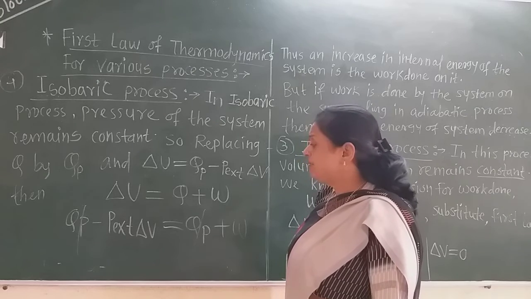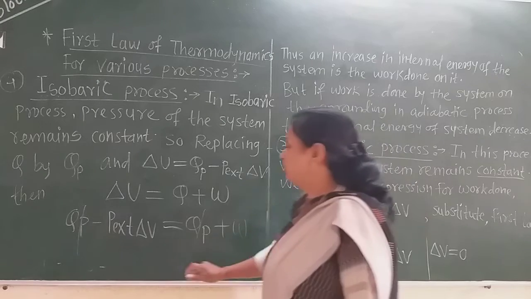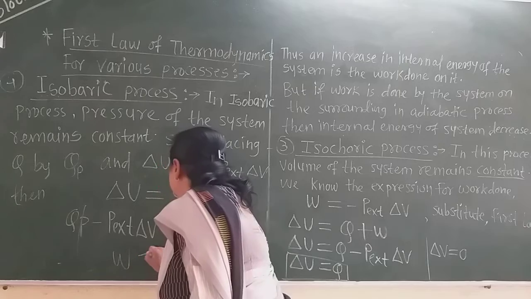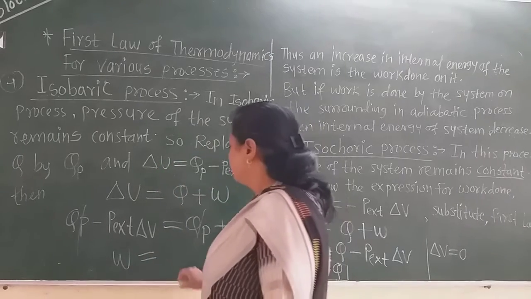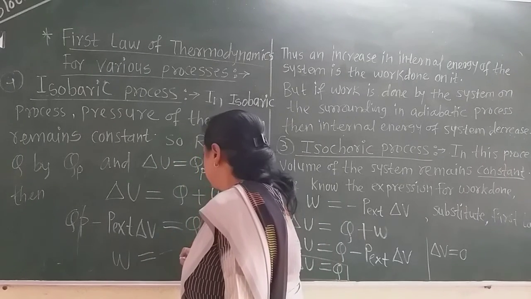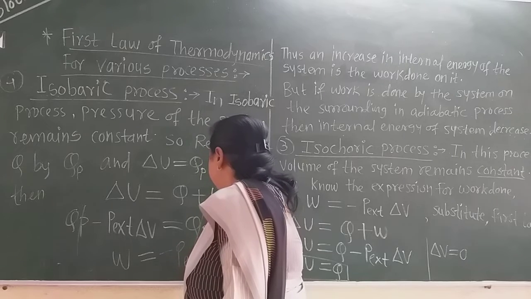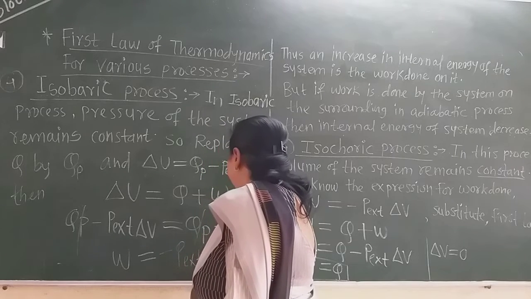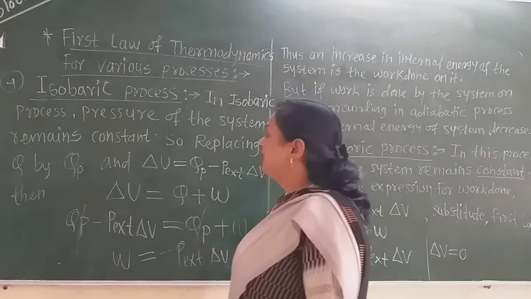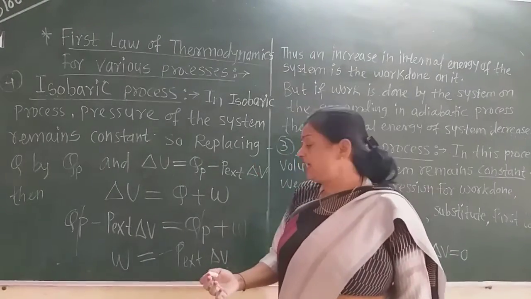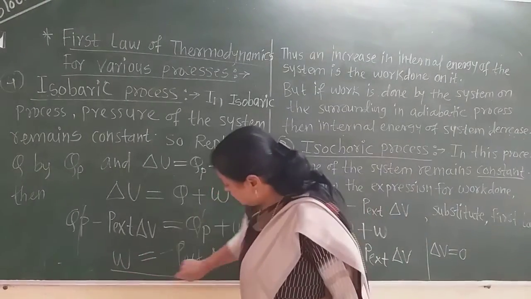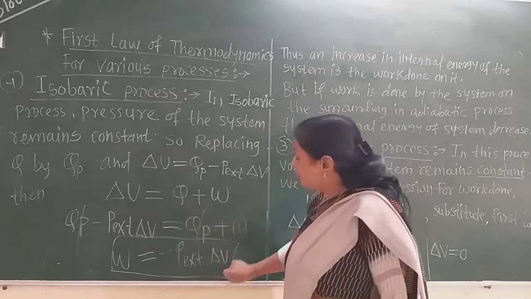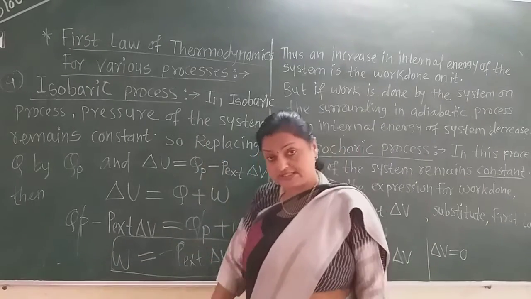Then what remains? W, the work done, is equal to minus P external into delta V. Now this is the equation for the isobaric process.